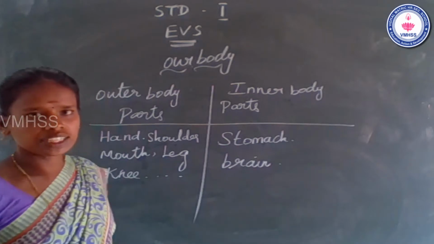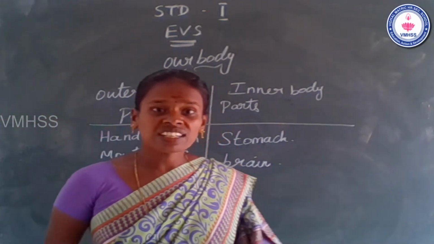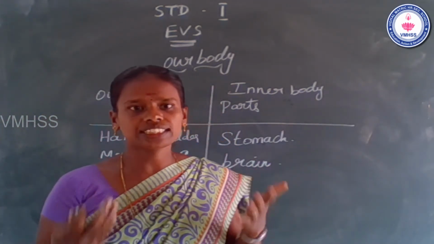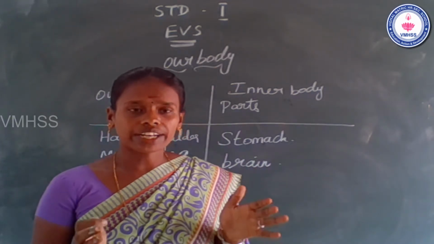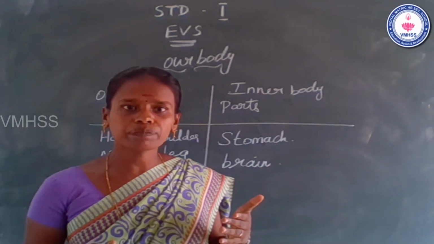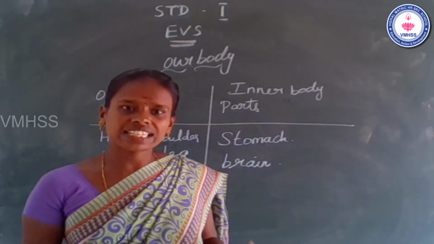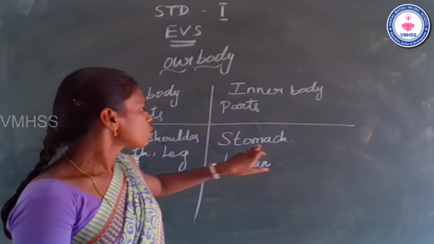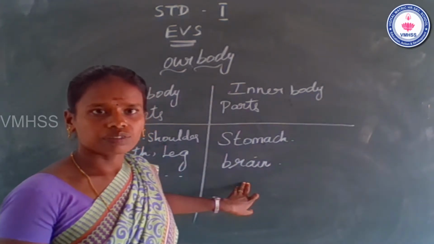Once again I repeat it. Outer body parts we can see and touch. But inner body parts we cannot see and touch. For example, stomach, brain. Okay.